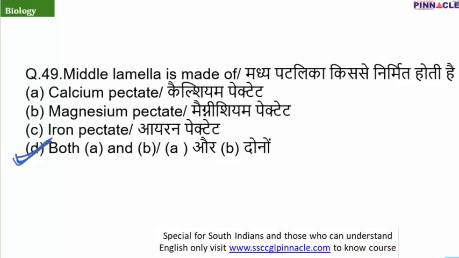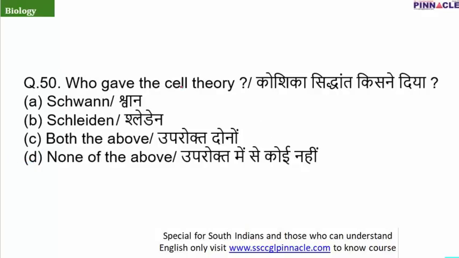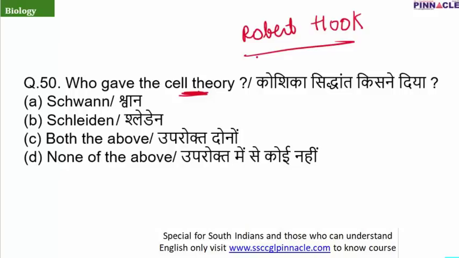Now the last question is, who gave the cell theory? The first cell was seen by Robert Hooke. He saw the first cell, and after that the cell theory was given by two different scientists. What does the cell theory explain? It explains how new cells are formed, how there is formation of new progeny, and apart from that, what are the differences in the cells of plants and animals. These are some things which are covered under the cell theory, and it was given both by Schleiden and Schwann.